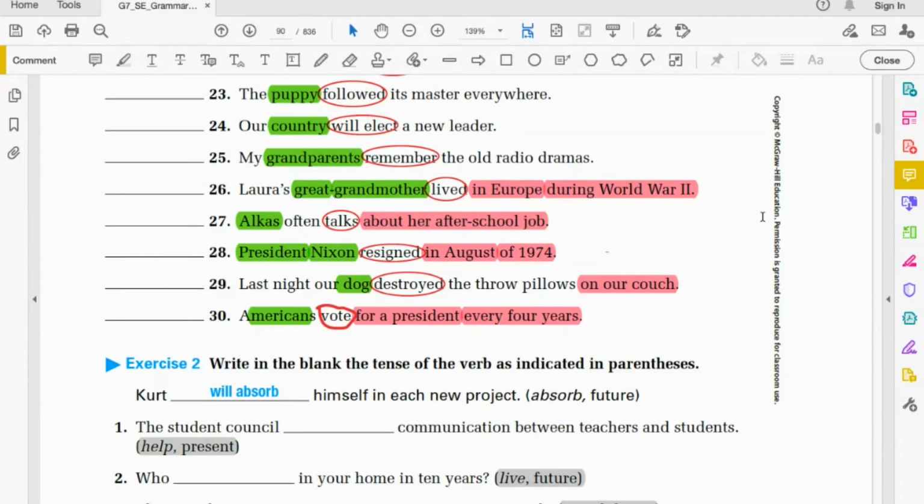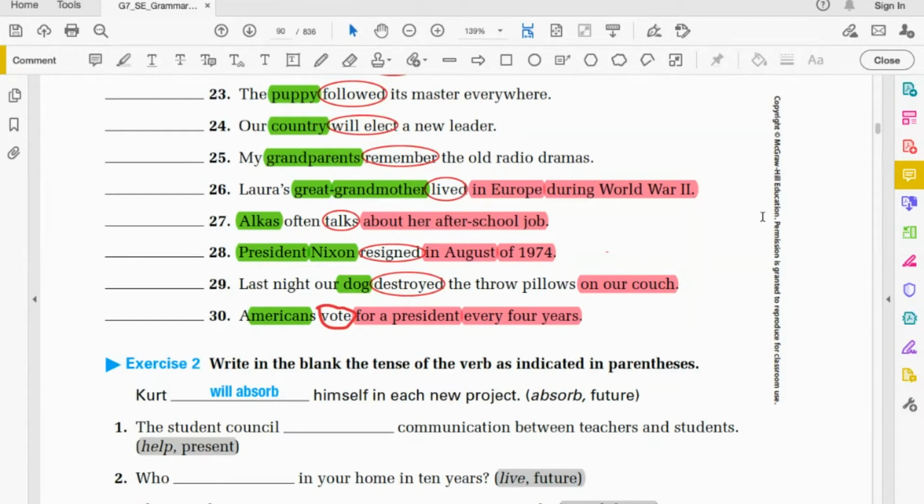In sentences 23 through 30, you've identified the subject by underlining or highlighting. You've circled the present, the past, or the future tense verb, and you've highlighted or put parentheses around the prepositional phrases, numbers 23 through 30. You are not responsible for any of the sentences that are above number 23.